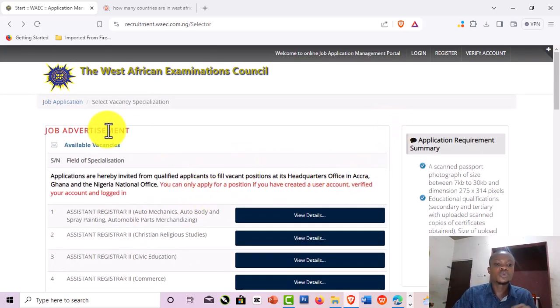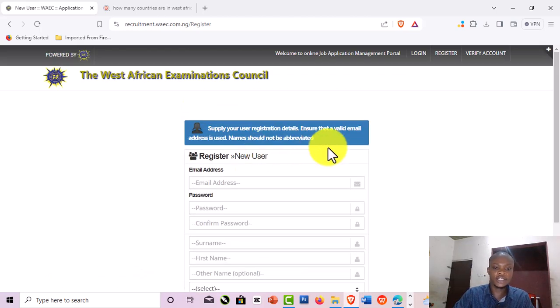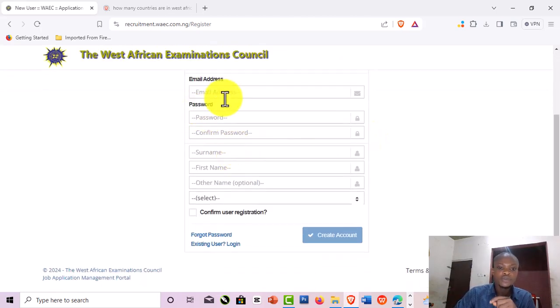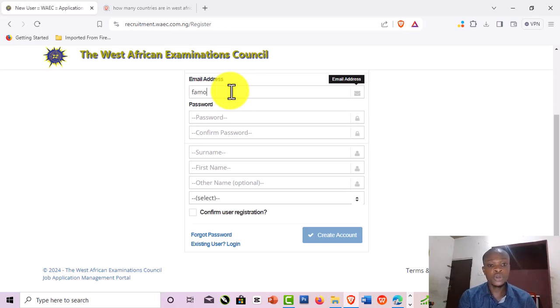Now let's go to creation of account. I'm going to click on register. When I click there, it will load and bring out this interface that you are seeing on the screen. What you have to do right now is type in your email. I'm going to type in my email here, but please type in your own email, not what is on the screen. This is my own email for this tutorial. When you are typing, make sure that it is correct so that when they want to do the verification, you will not find yourself in a challenging position.